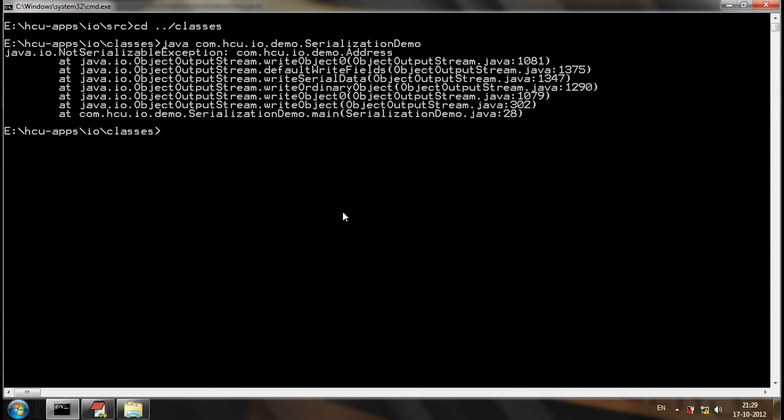Let's consider there are 100 employees. There is no guarantee that all the employees will have an address, or that none will. Let's say 20 employees have an address and 80 don't. For the 80 employees, serialization will be successful, but for the 20 who have the address, serialization will not be successful.